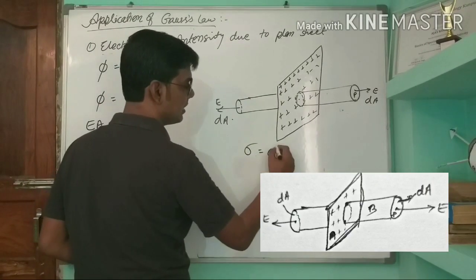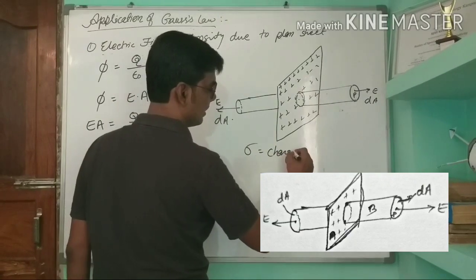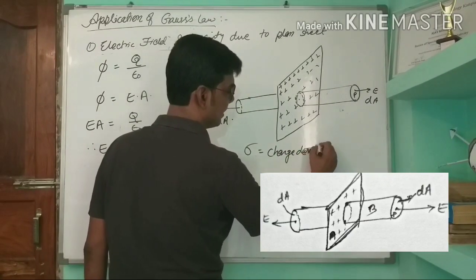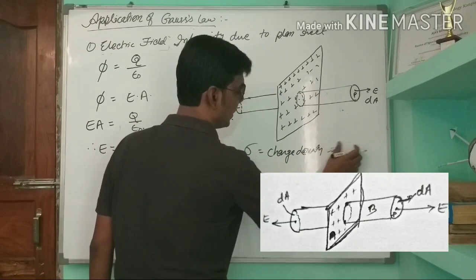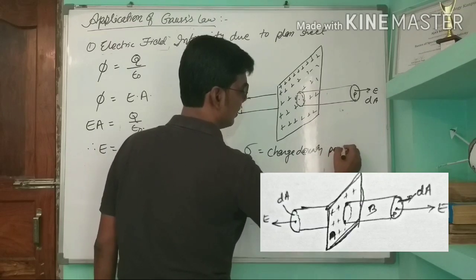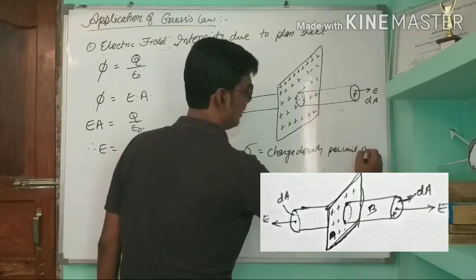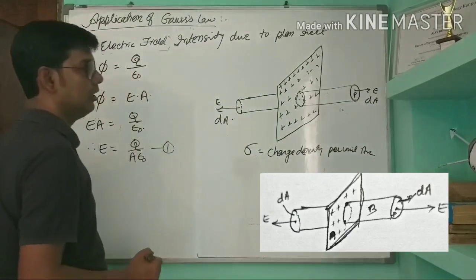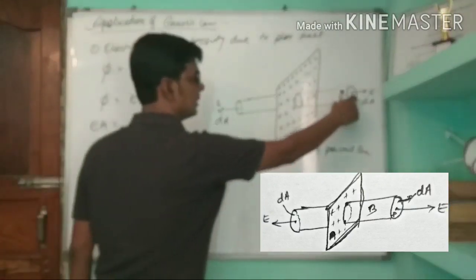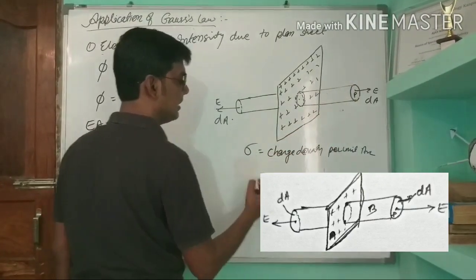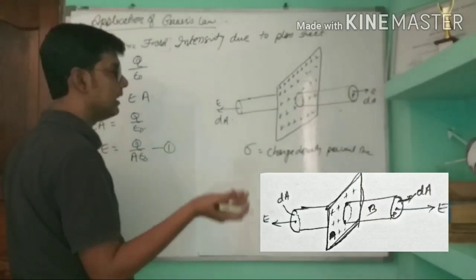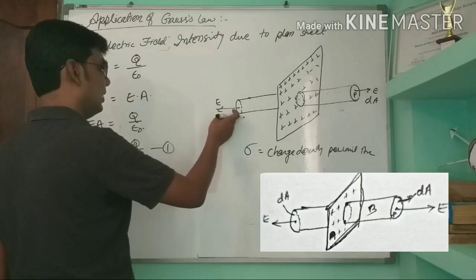Sigma is the charge density per unit area. Okay. So for this area dA, charge will be sigma dA, and on this side also the area is dA.